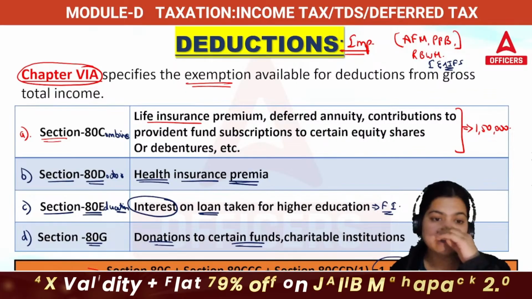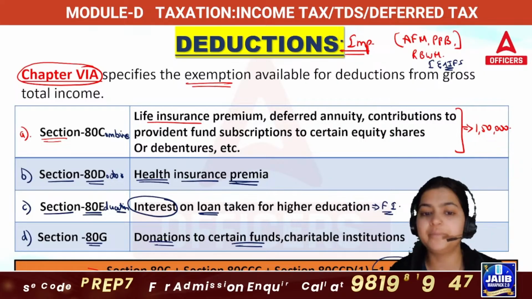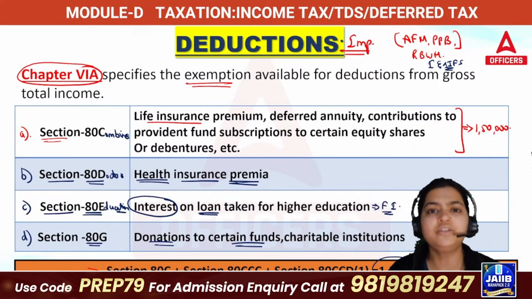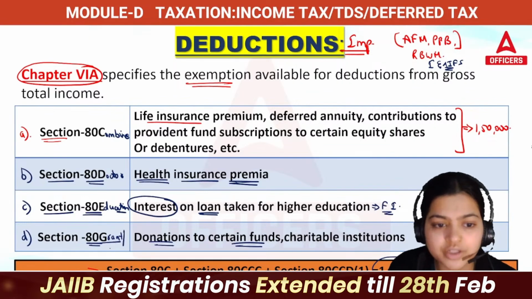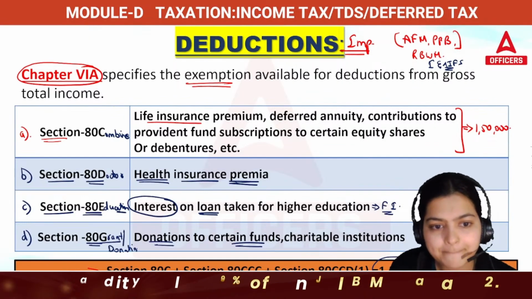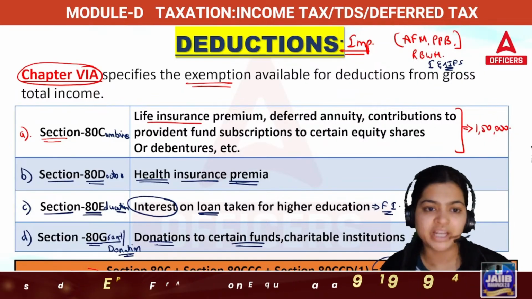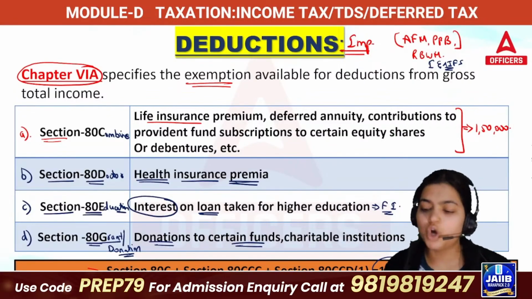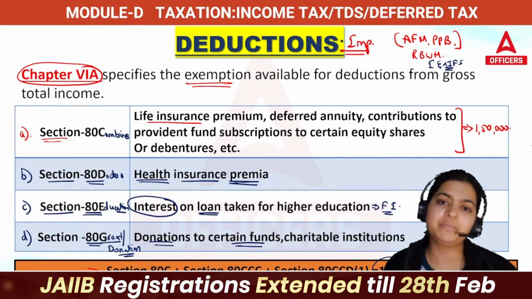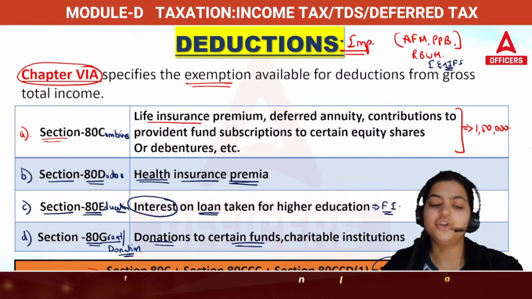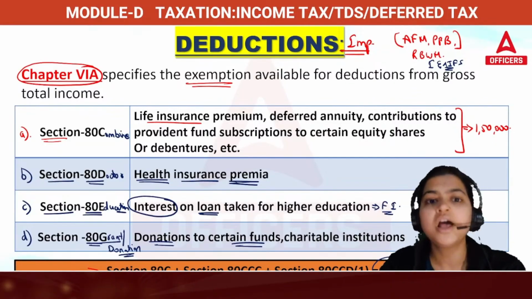Then next is 80G. These are the donations you have paid to charitable institutions or to certain trusts. So G means grant, donation. This is how you need to remember it. 80C means combination, combine. D means doctor, health insurance premium. 80E means education-related interest payment on loan. Then 80G means grant, or donation which you have given to charitable institutions, or which you